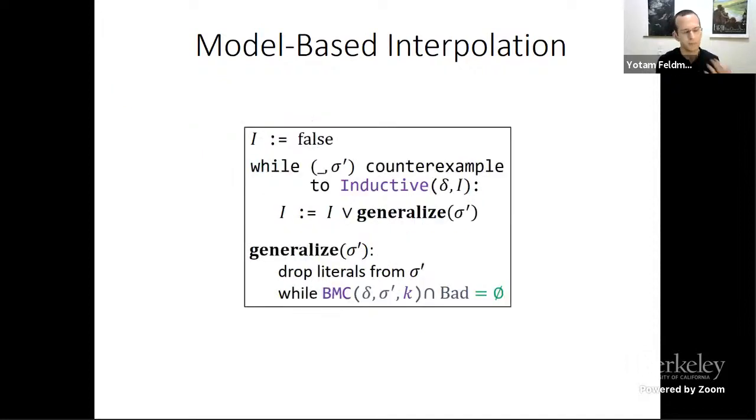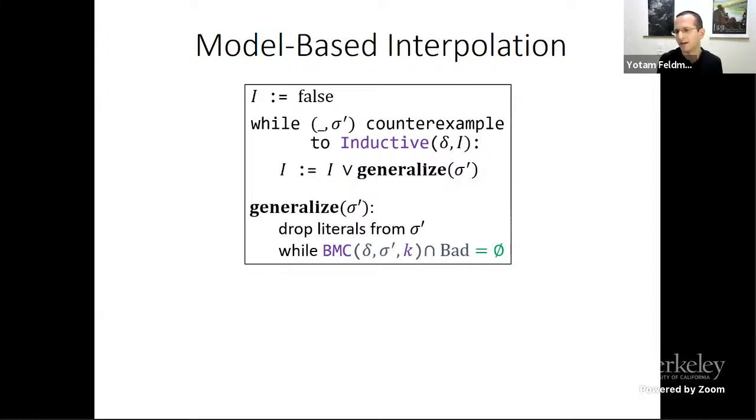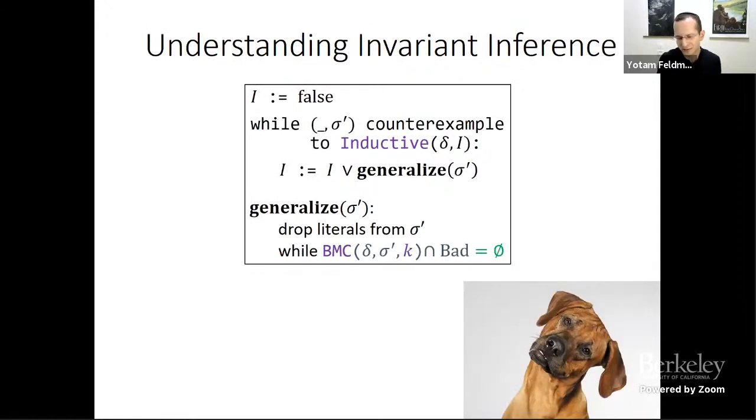And I think it begs the question of why. Why is this what the algorithm is doing, and why do we expect this to work, or what's the complexity of this algorithm? So what's the deal with this bounded model checking? And this pattern of dropping literals, why does it make sense?